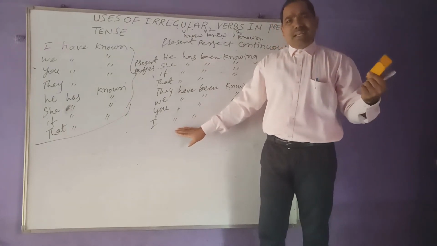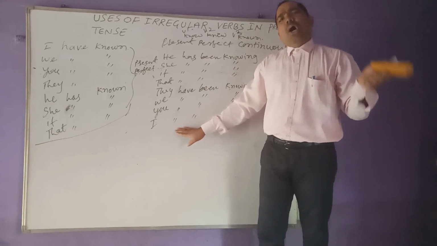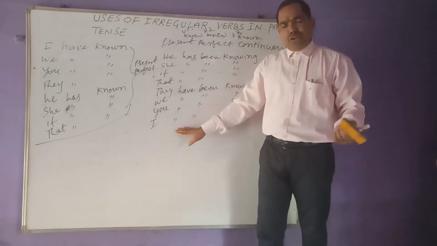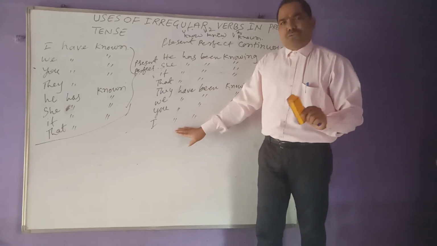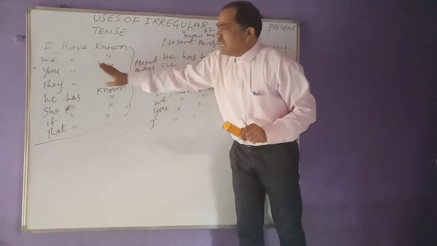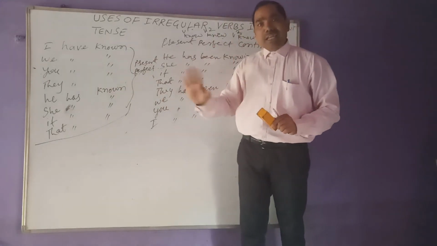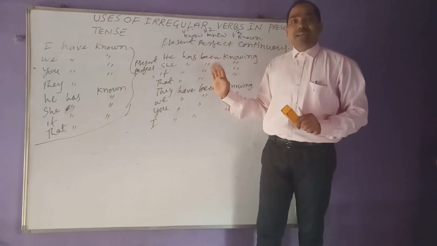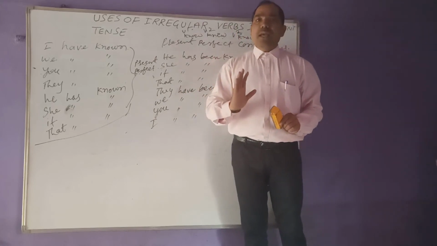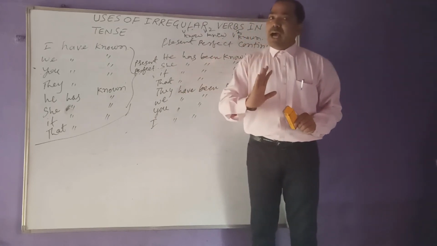Either it is past tense and its four forms, or present tense and its four forms, or future tense and its four forms. So in simple present how it has come, in present continuous, in present perfect, and in present perfect continuous, that we have seen.